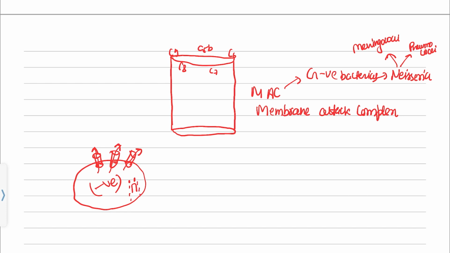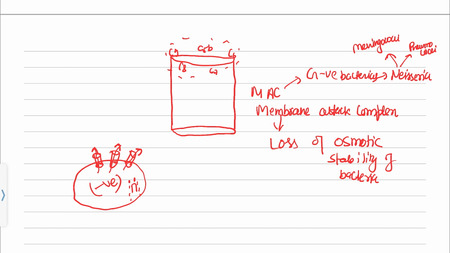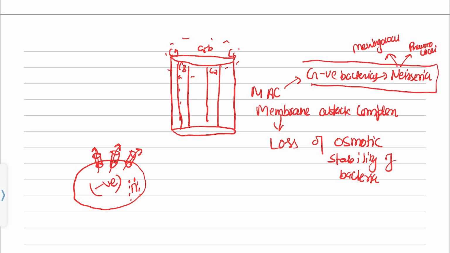This is just what the membrane attack complex does: there will be a loss of osmotic stability of the bacteria. So you can imagine if a person is suffering from deficiency of any one of these proteins, the membrane attack complex will not form. If the membrane attack complex does not form, then they will frequently suffer from infections, mainly by the Neisseria species, in which meningococci and pneumococci are integral parts.